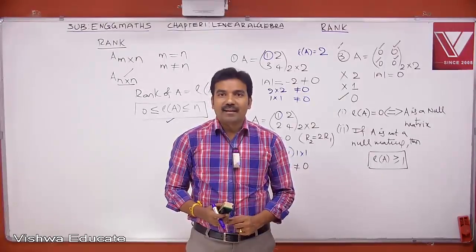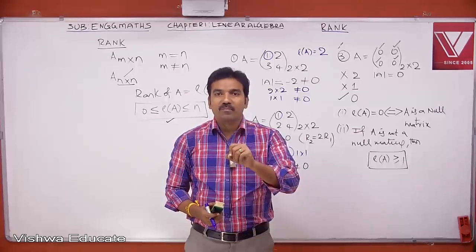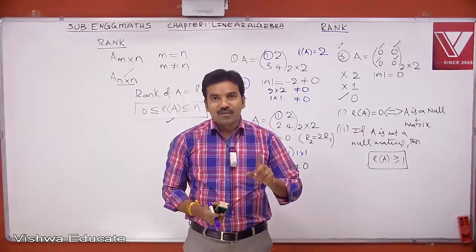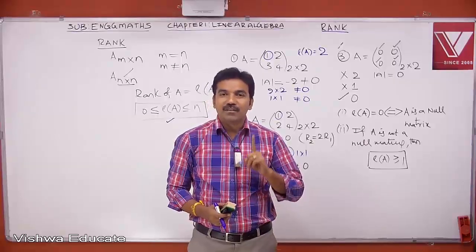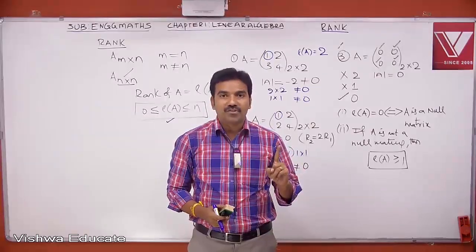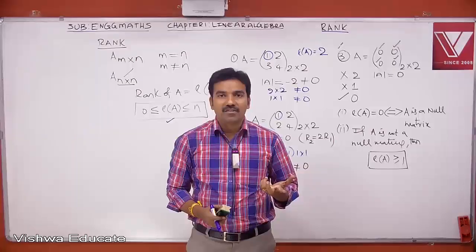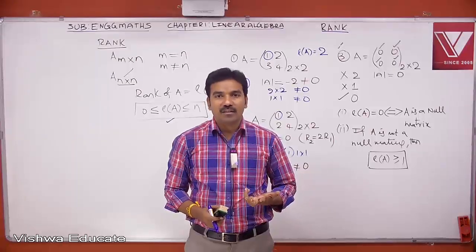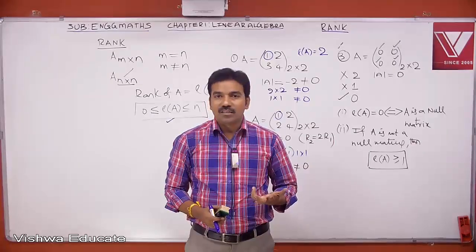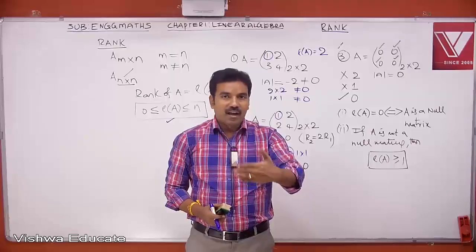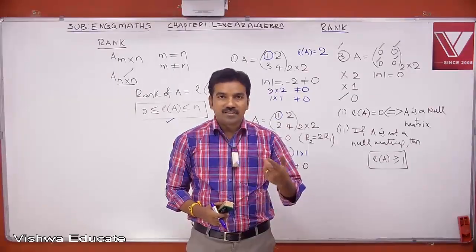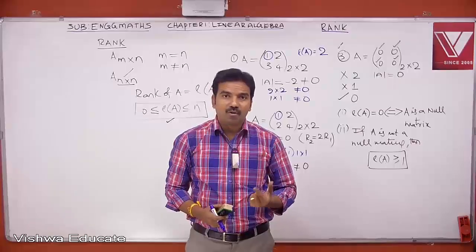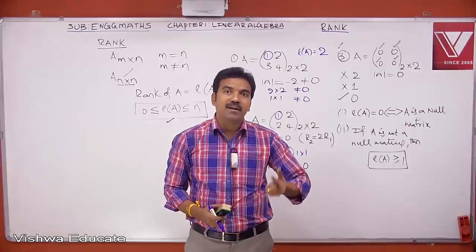Therefore, if you want to say that the rank of a matrix is equal to some number, it is very simple. But if you want to say that the rank of this matrix is not equal to 3, it means that you need to put in a lot of effort. I have a 7 by 7 matrix, and I am saying that rank is not equal to 3. Or I have a 4 by 4 matrix, and I am saying that rank is not equal to 3. That means every 3 by 3 submatrix has 0 det.